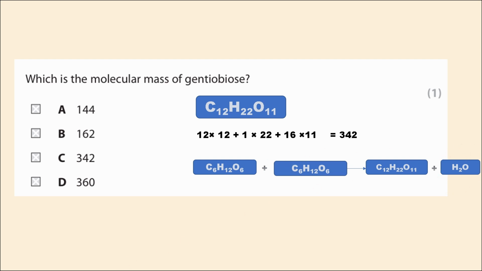In your question, they have given you the molecular mass of each monosaccharide, and it's 180. So 2 times 180, and you have to subtract the molecular mass of H2O from it, and it's 18, and finally you will get the answer. It's 342. So the final answer is 342.